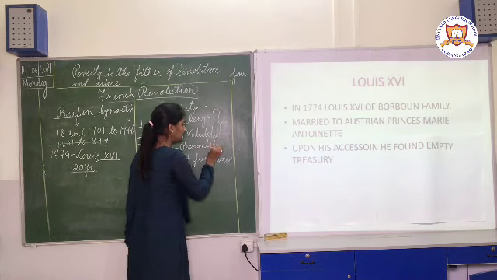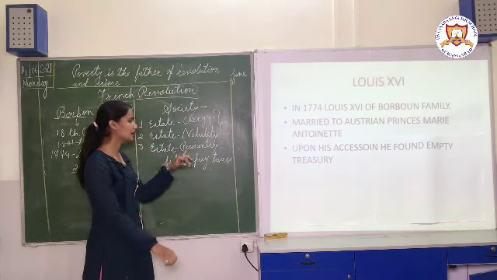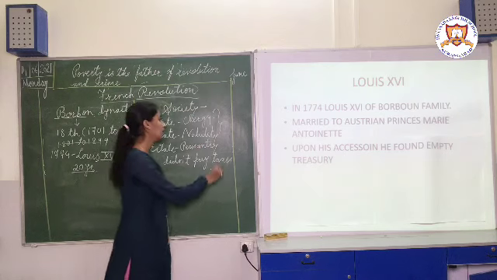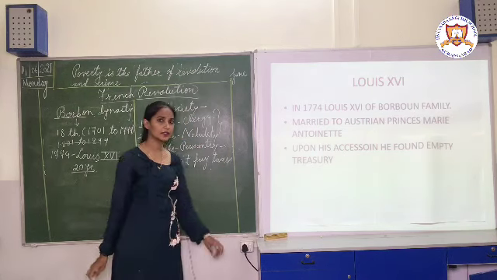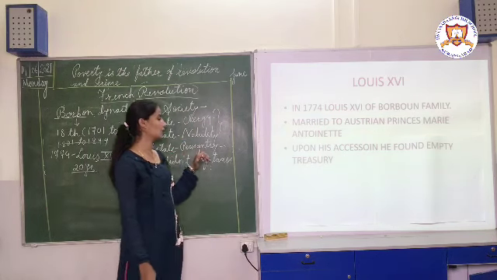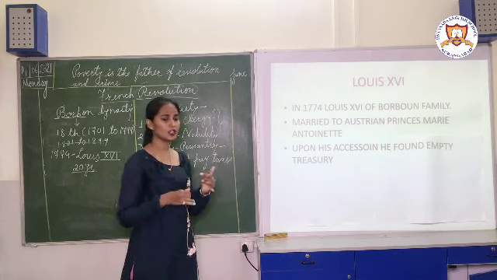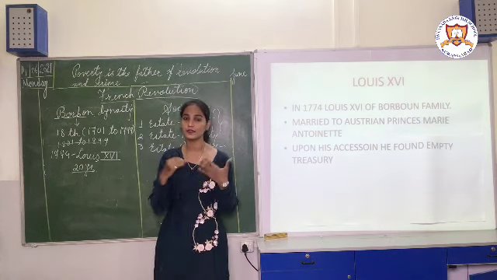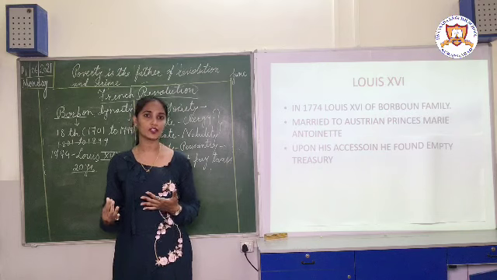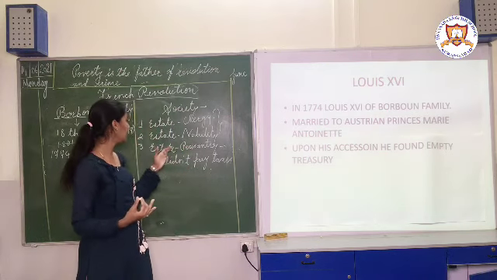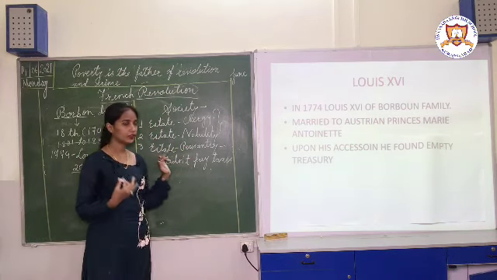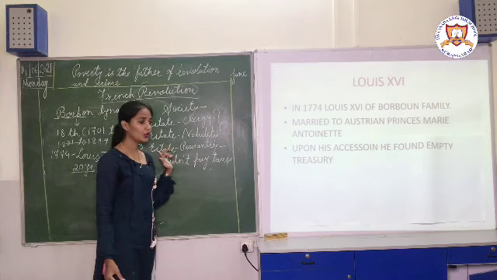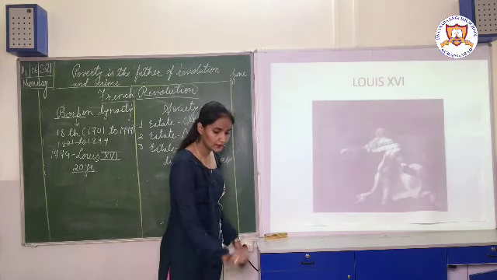Peasantry. Why? Because 90% of the population of the third estate were peasants and farmers. So that's why the third estate was also known as the peasantry. All the rest of the people, like merchants, lawyers, teachers, manufacturers, came under the category of the third estate. Now, these people of the third estate had to suffer a lot.